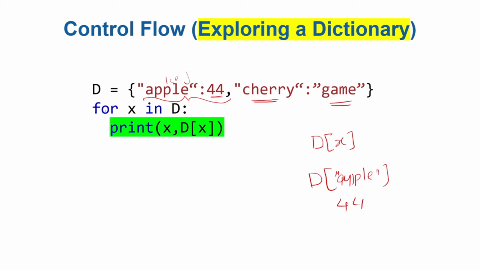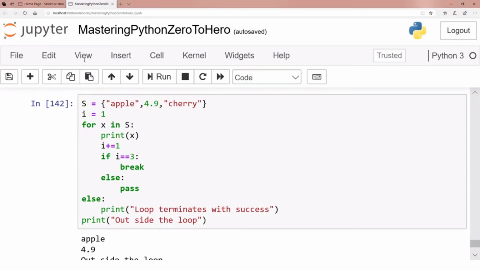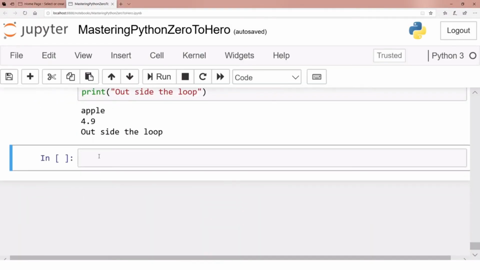All I am showing you is that this for loop is very, very handy for iterating over different data structures and a lot of data. Whereas a while loop is more handy in checking conditions. Although you can do all the stuff using a while loop, and you can do all the stuff using a for loop, one is better than the other in certain situations. So let's just run this for a dictionary.